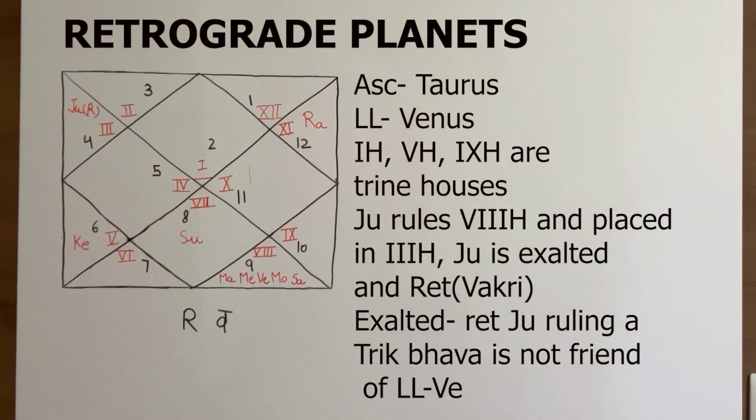This is the birth chart of a famous spiritual leader of 20th century who also got surrounded by controversies. In this birth chart, Lagan Lord Venus, 8th Lord Jupiter. Jupiter is exalted in 3rd house and Jupiter is also retrograde at the same time. So exalted and retrograde Jupiter is very powerful. So Lord of Dusthana is retrograde and powerful in 3rd house and Jupiter is not friendly with Venus.